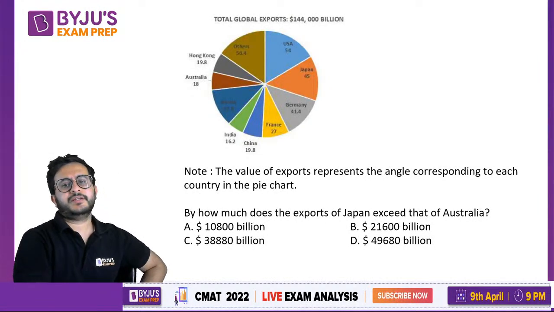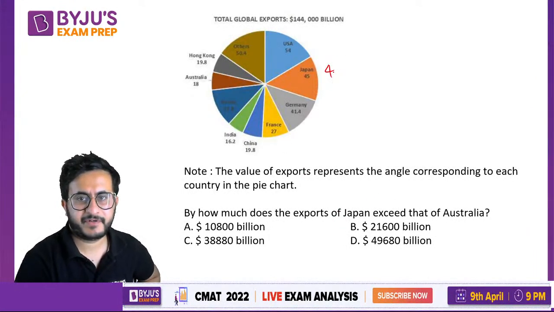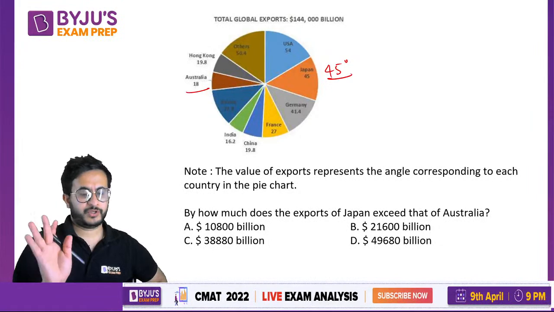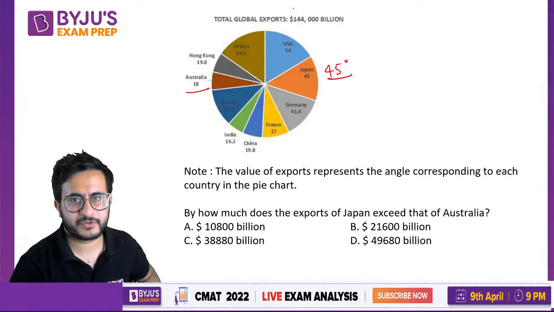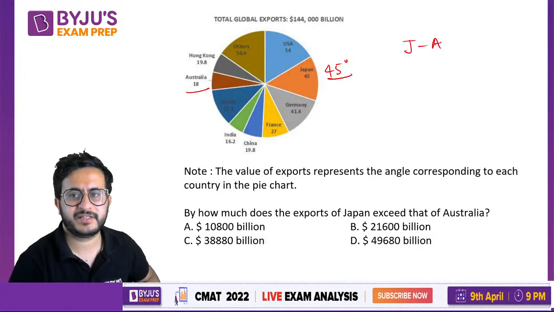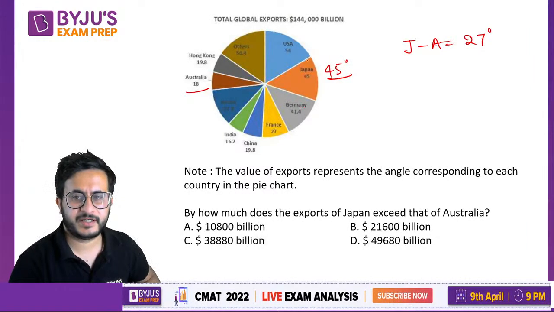So see this. It is asking by how much the exports of Japan exceed that of Australia. Okay. Japan is 45 degree. Australia is 18 degree. Do not calculate the exports. Don't calculate the exports. Whenever you have to do this, we have to find Japan minus Australia. Do not find the export of Japan and Australia. Japan minus Australia is how much? 27 degrees. Okay. 27 degrees, right?